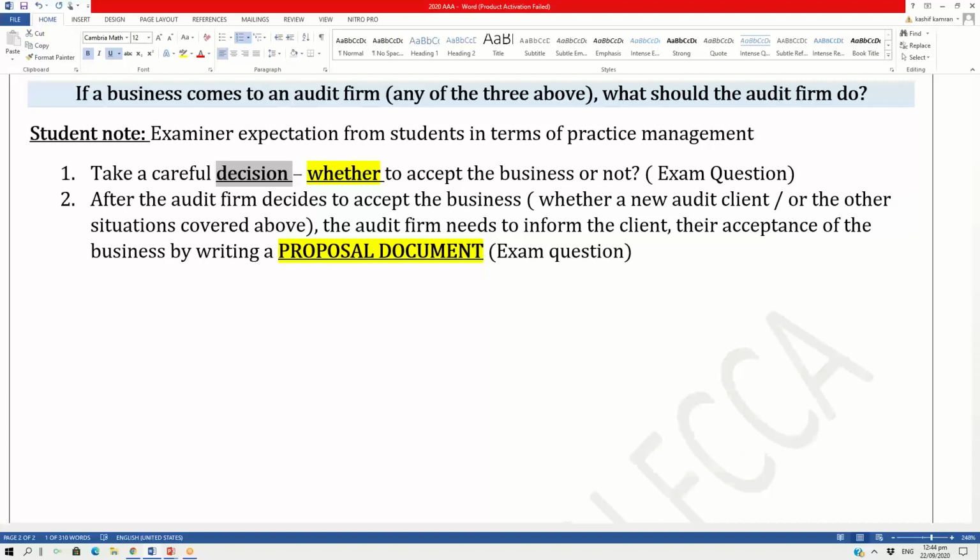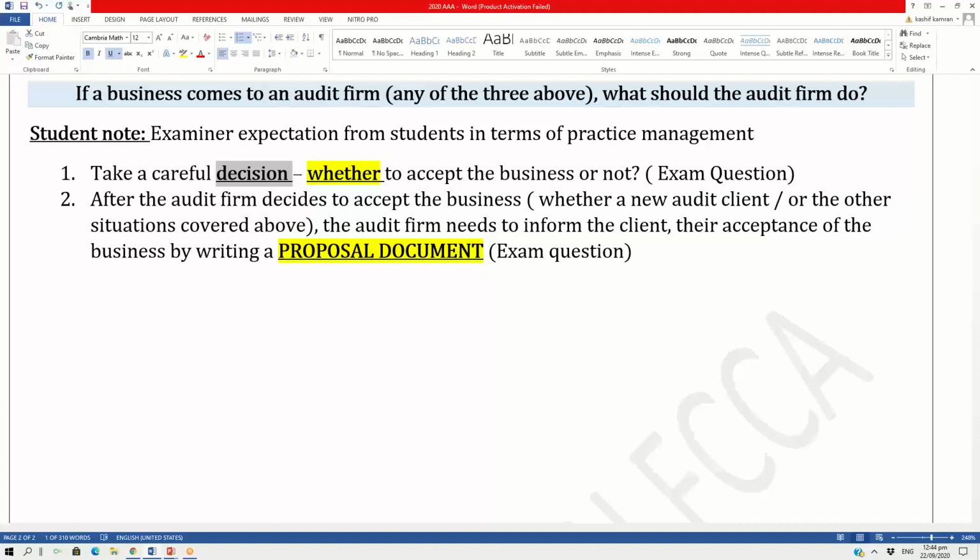A proposal is like a quotation you are sending to a new client or your existing client, saying that if you want me to offer this service, I am willing to offer it, but I might be charging $5 million. I might be charging $1 million. Even when I'm offering you a service, this is my wish list. So a proposal has to be sent. A proposal is like a quotation.